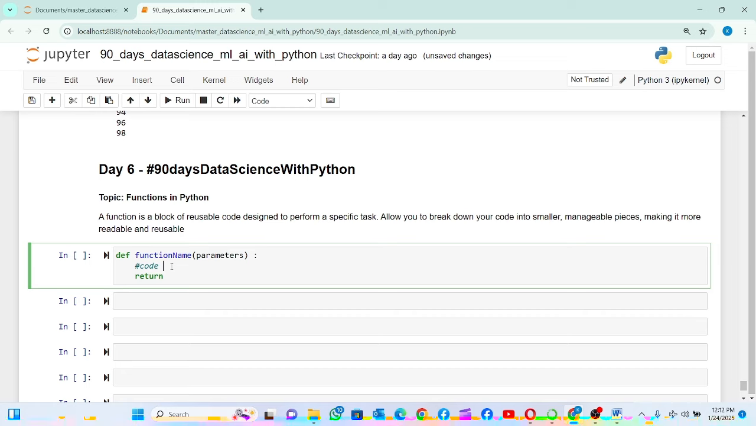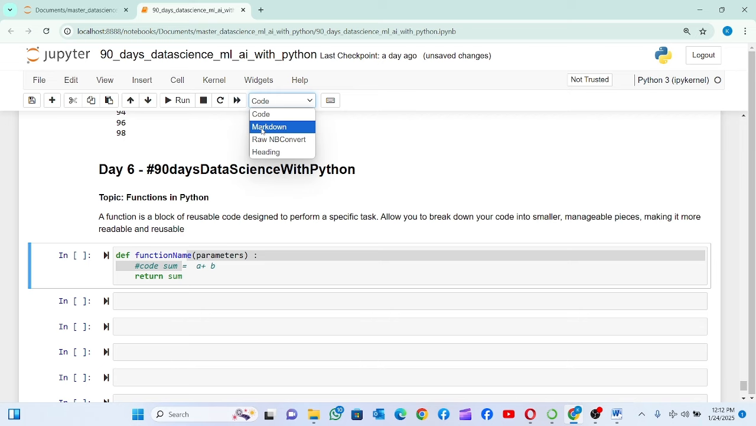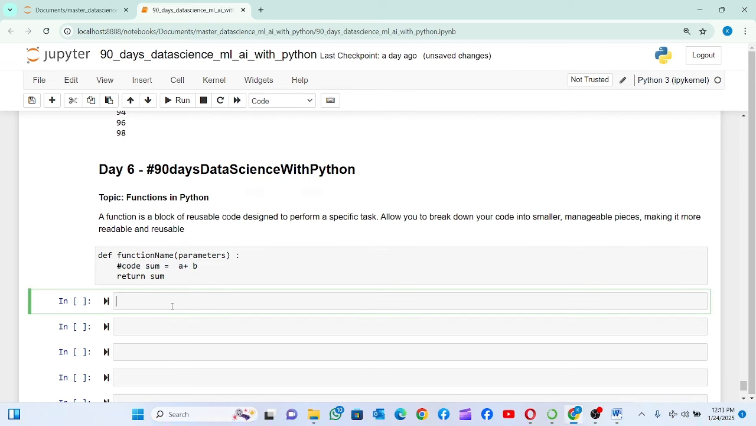So if, for example, I was doing something like sum equals a plus b, then I can return sum here. So we have def, which is a keyword. The function name is the name of your function, and parameters are optional, but important. These are values that the function will accept and use for computations. So this is the syntax. I'm just going to change it to markdown.